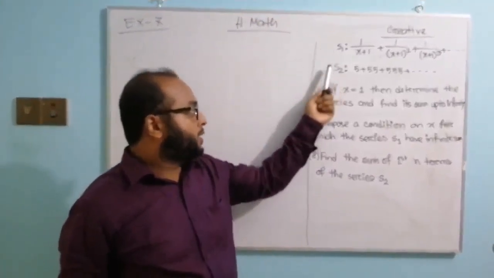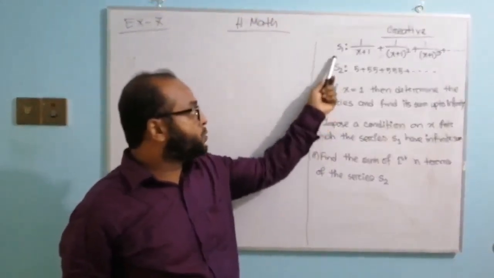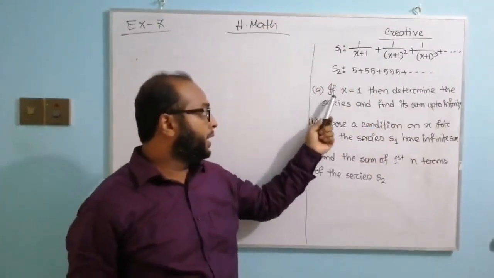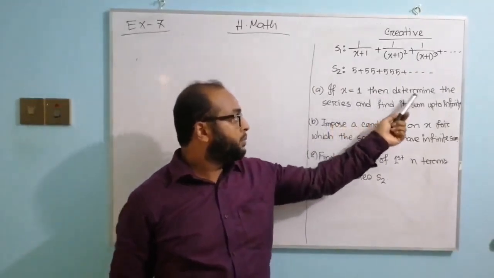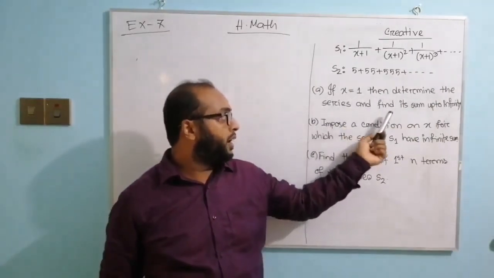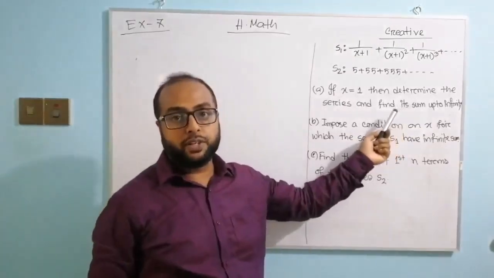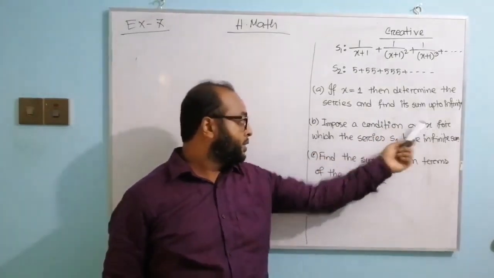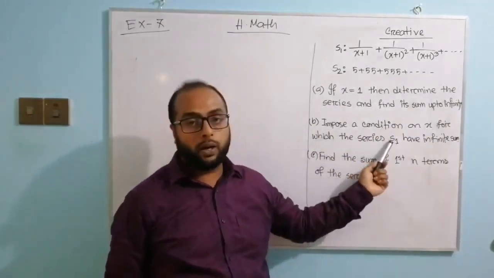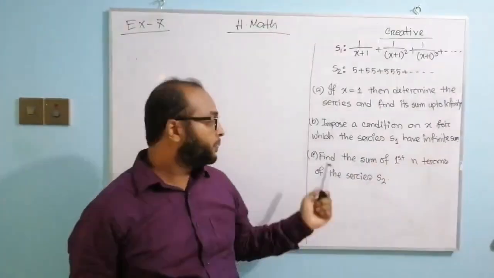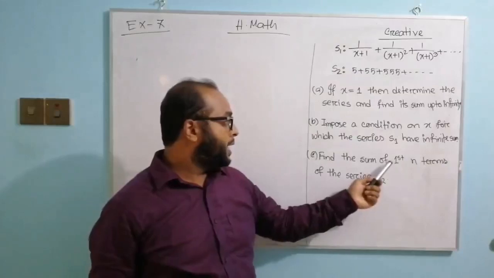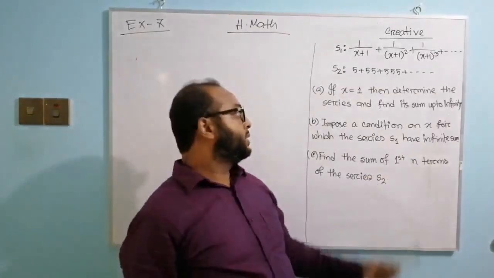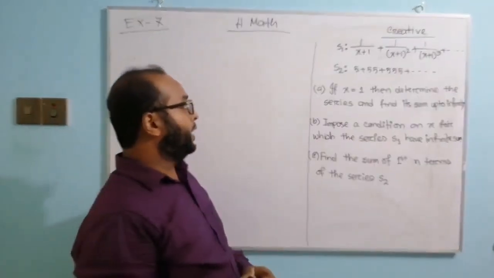Here these are the stem of this creative question. S1, this is a series. S2, this is another series. Question A: if x equals 1, then determine the series and find its sum up to infinity. Question B: impose a condition on x for which the series S1 has an infinite sum. Question C: find the sum of first n terms of the series S2. Okay students, let us start. Question number A.